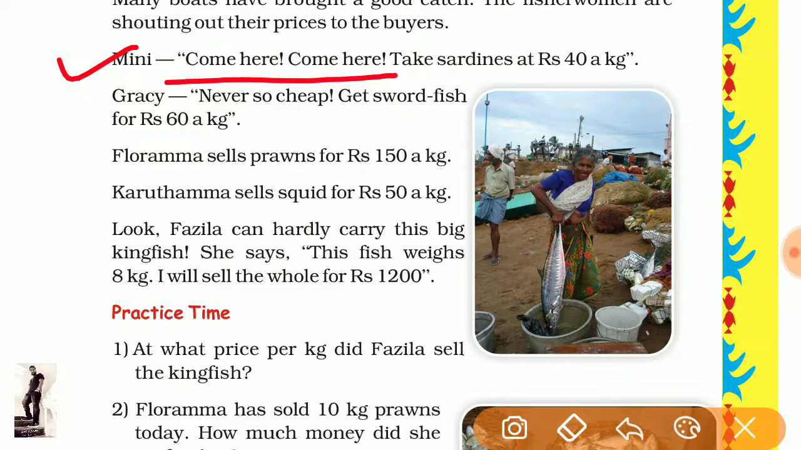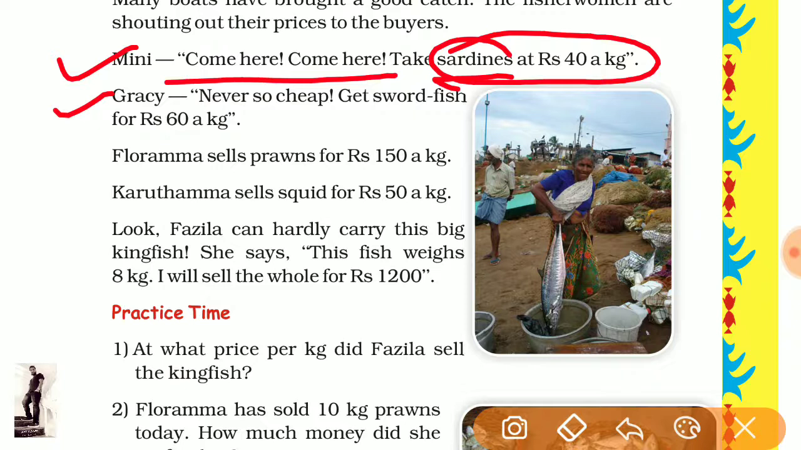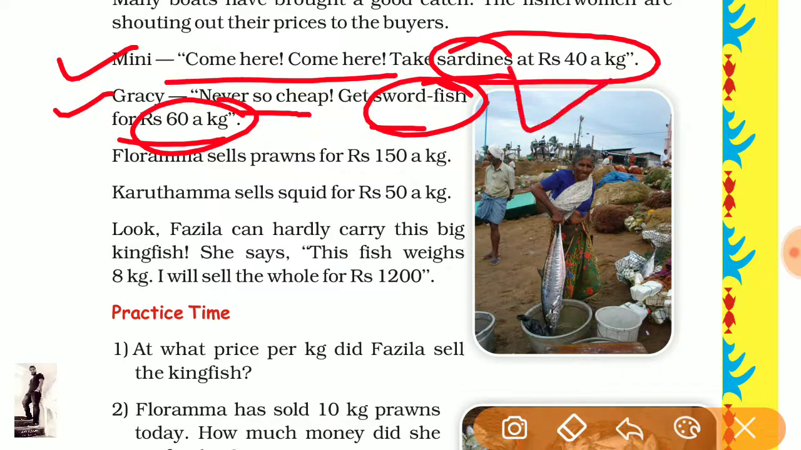She is shouting, come here, come here, come here, take sardine at rupees 40 a kg. So here sardine is the name of a fish. Gracie is the name of a girl or a lady. Never so cheap, get swordfish. Swordfish for rupees 60 a kg. It means the price of sardine for 1 kg is 40 rupees, and swordfish is rupees 60 per kg.